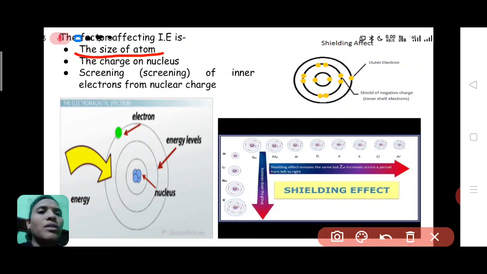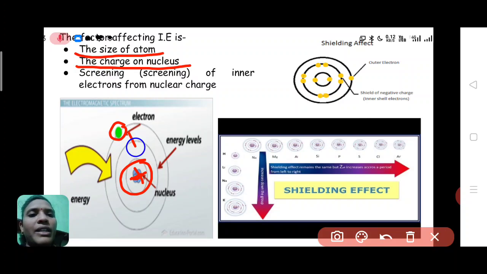So the second factor is the charge on the nucleus. If the nucleus is highly positively charged, then this outer electron will be attracted very strongly by this nucleus, and that's why to remove this electron we require a high amount of energy.